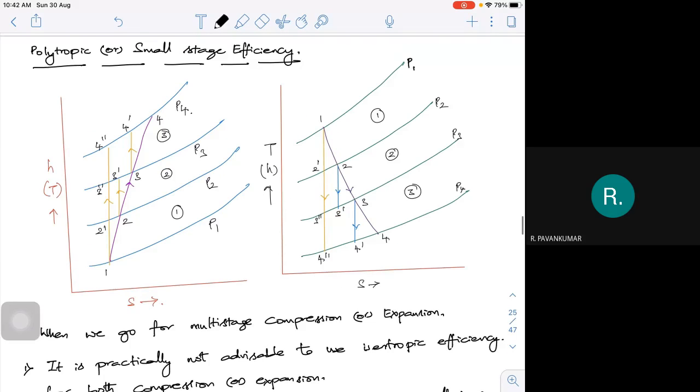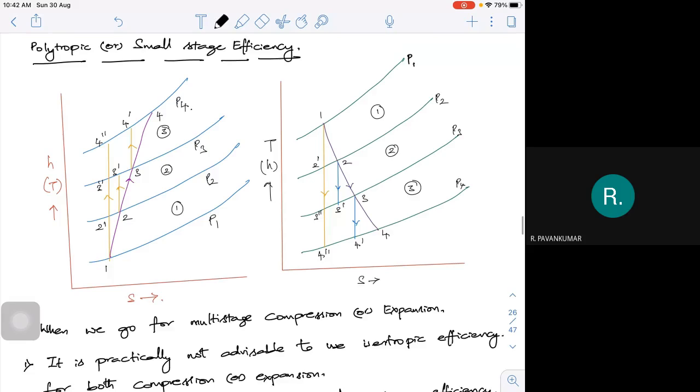So what is it actually? Now let us look at the HS diagram we have already seen. Let's take for example a 3-stage expansion or compression. What we see are all the isentropic vertical lines, whether compression or expansion, either 1 to 2 dash, 2 to 3 dash, 3 to 4 dash. So individual isentropic compression.